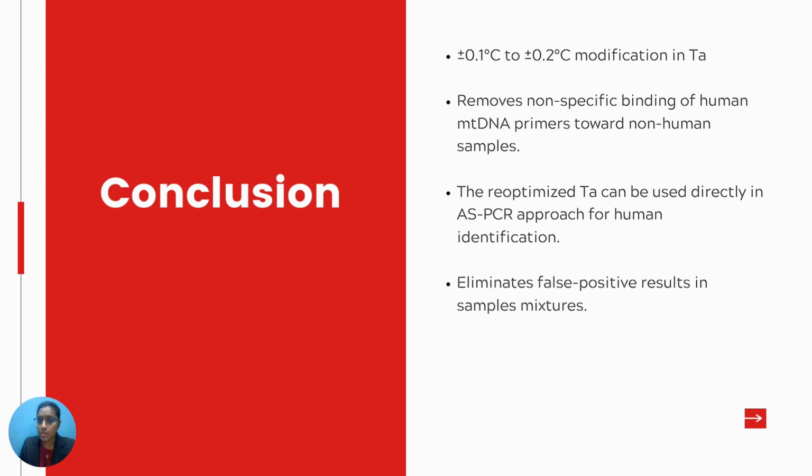Therefore, we do not need to remove or exclude the primer from the experiment if it binds to the non-human samples. With the modification of annealing temperature, we can increase the specificity of human mtDNA primers towards the human samples only, without binding to the non-human samples.